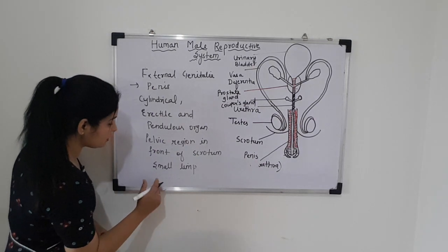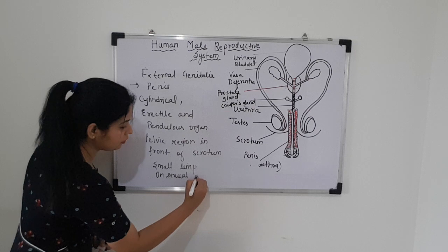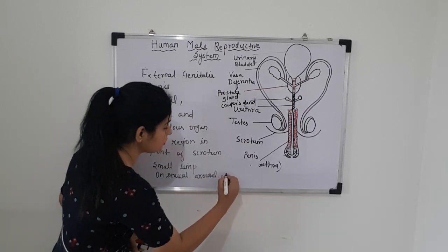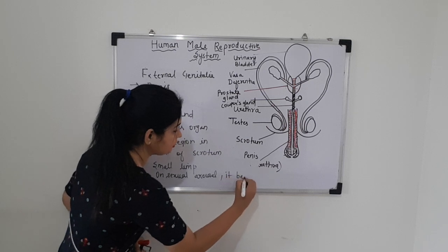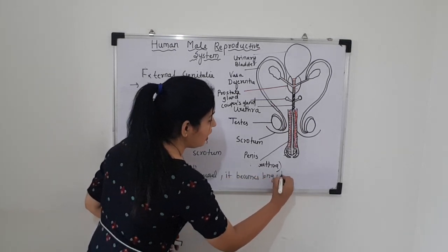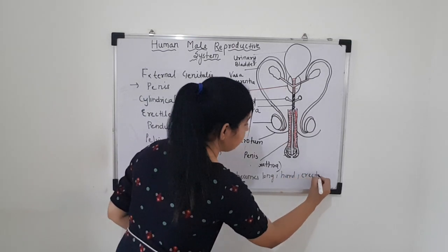On sexual arousal, the penis becomes long, hard and erect.